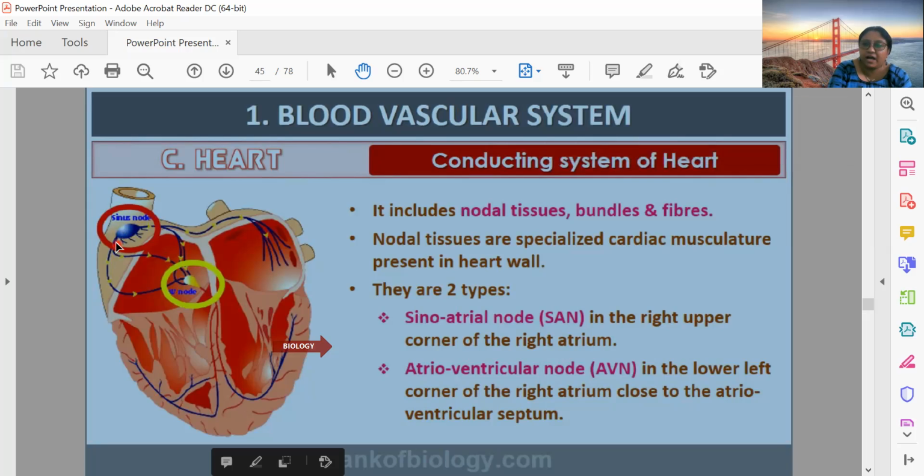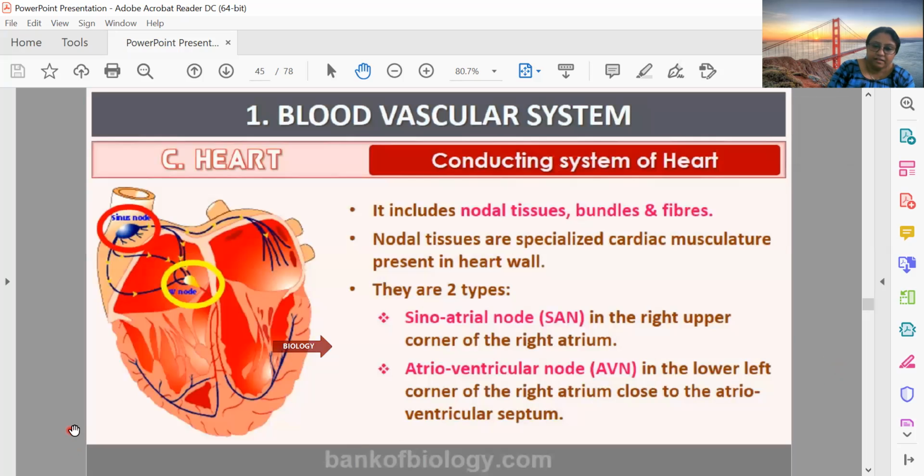The pace of the heart, whether the heartbeat will be faster, slower, or rhythmic, everything is maintained by the SA node. The SA node is controlled by the autonomous nervous system of the body, and it will share the impulse with the AV node, and then the AV node will share it with the rest of the heart by fibers known as Purkinje fibers.